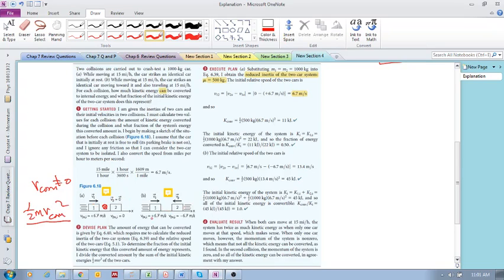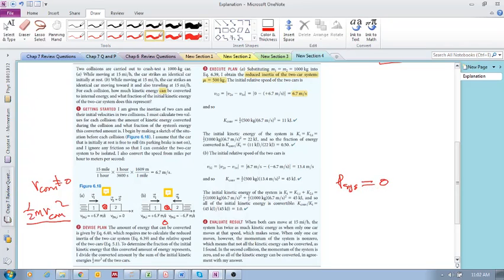What about this one? You've got this object moving this direction at 6.7, and this moving in that direction at 6.7. They have the same inertias. So what is the velocity of the center of mass in this case? It is 0, which is the same as saying that the momentum of the system is 0.